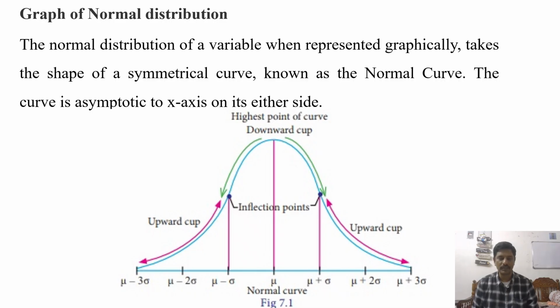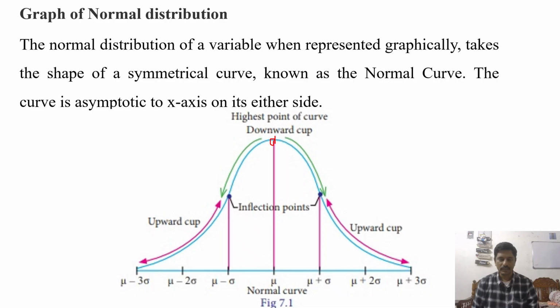We learned this in our intermediate second year. So here the normal curve is asymptotic to the x-axis. That means the curve may touch the x-axis at infinity on the left side and infinity on the right side. This is the normal curve, and mean, mode and median, all three are equal for the normal distribution. This is the mode, that means the point which has the highest probability.